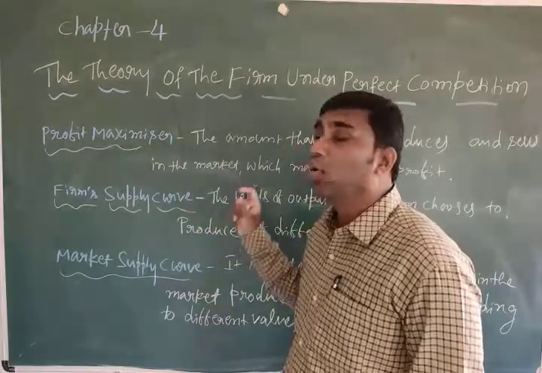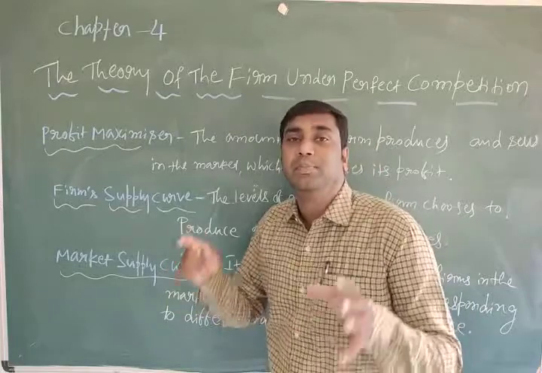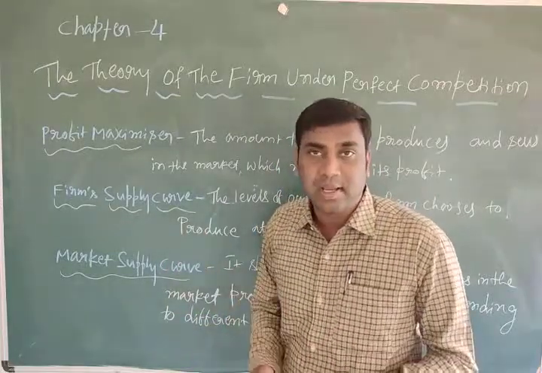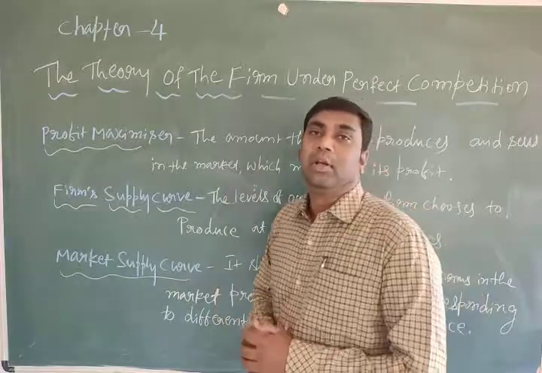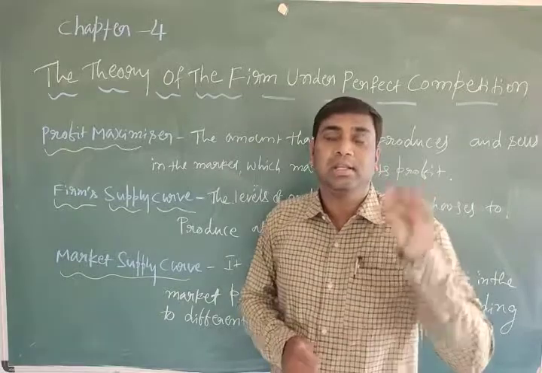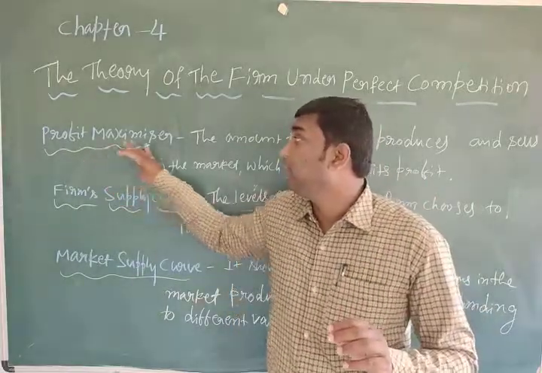What is the meaning of profit maximizer? You know that very well, each and every producer or firm always wants to maximize their profit. Every producer wants to earn more money, that is called profit. That's why it is called a profit maximizer.